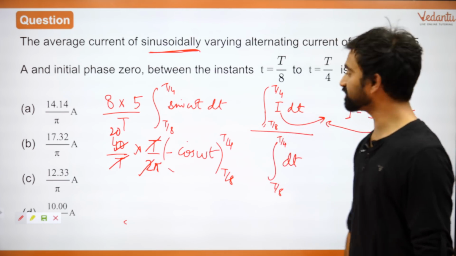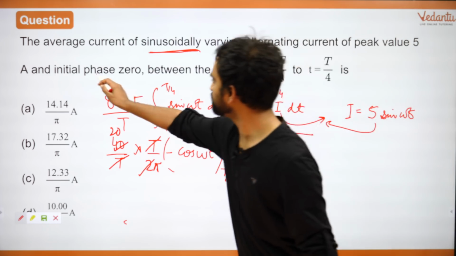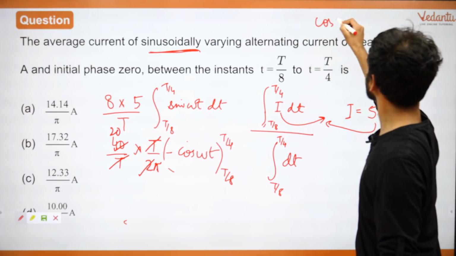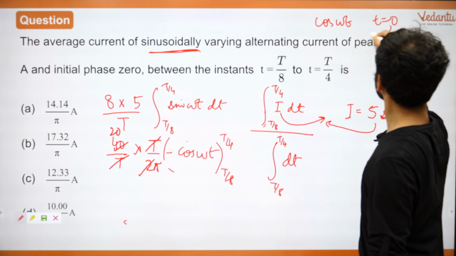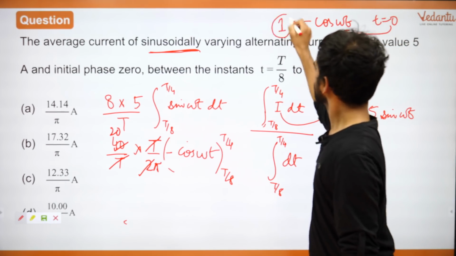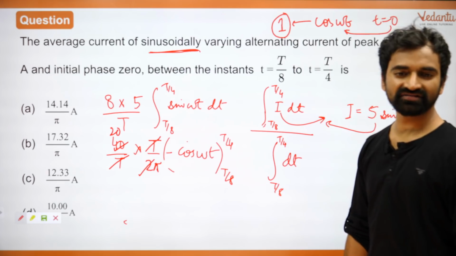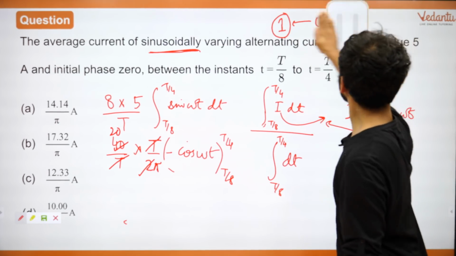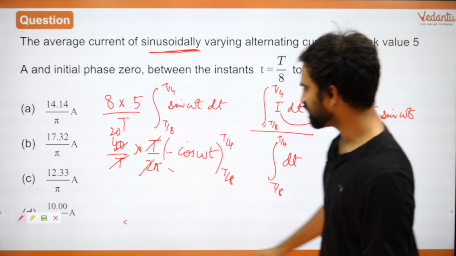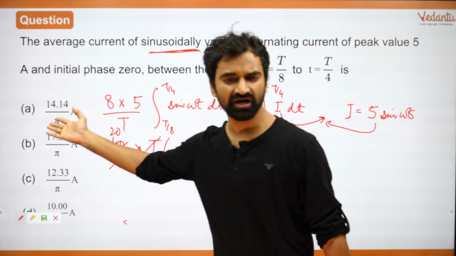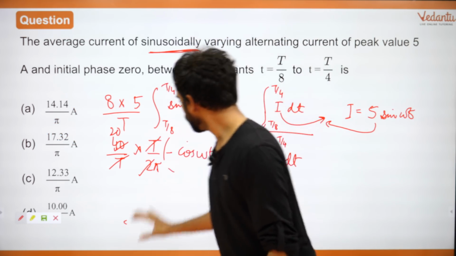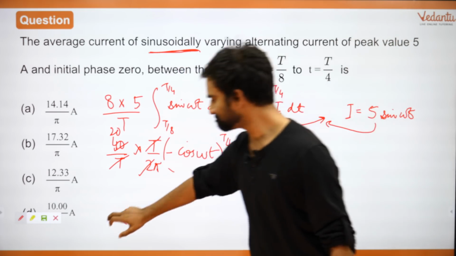All right. Why not cos omega t initially? Because it said that the initial phase is 0. Cos omega t में when you take cos omega t and you put t is equal to 0, what do you get? You get 1, right? You don't get 0. Okay, so इसलिए cos नहीं लेंगे. We'll start with sin. Great, fantastic, very good. So everyone, what is the final answer over here? I believe someone is saying A, 2 people are saying A, 1 person is saying C. All right, so integration यही है, ऐसे ही integrate करेंगे.